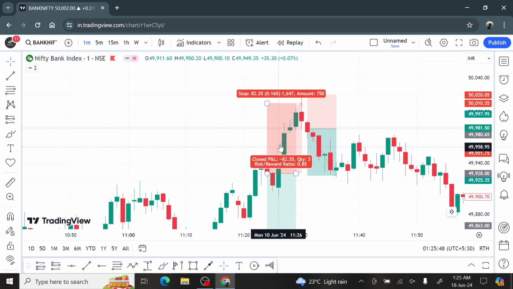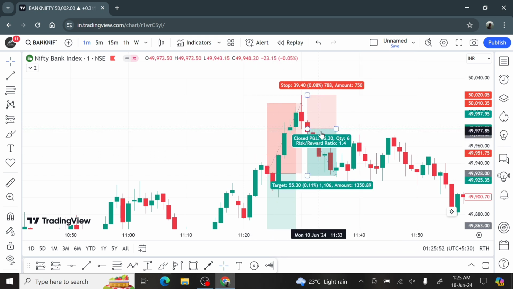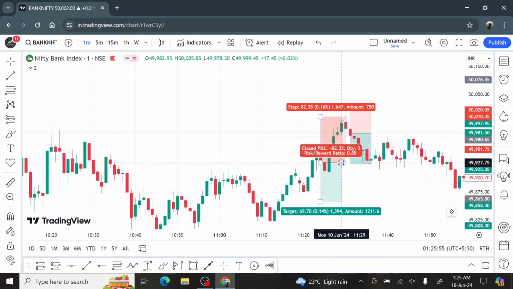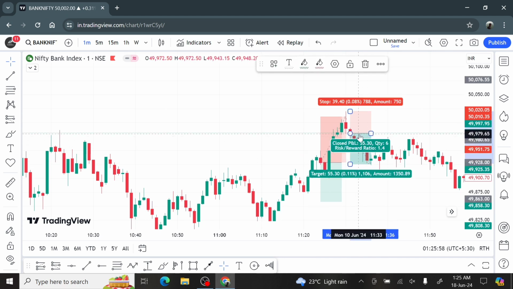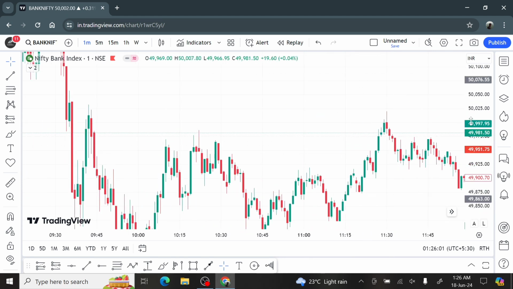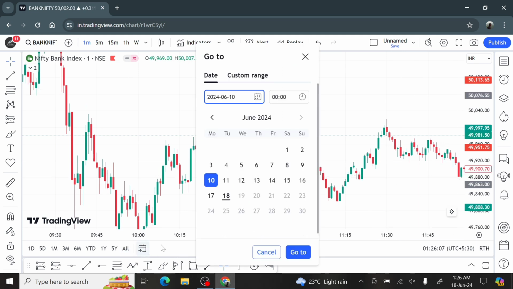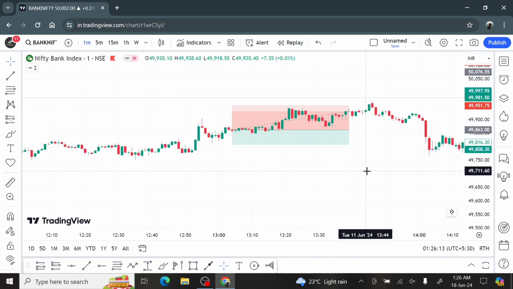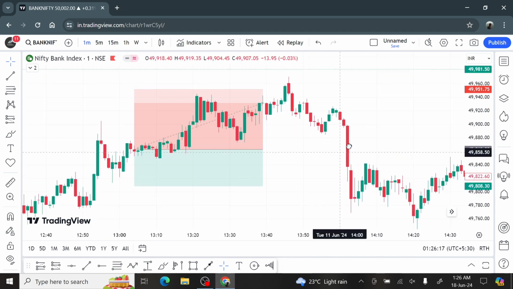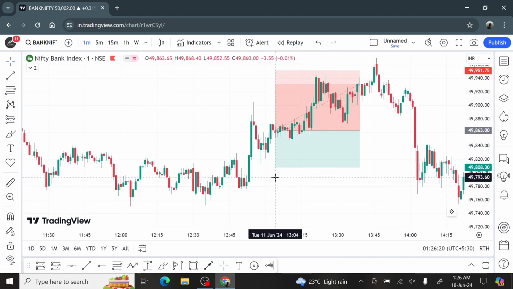So the first trade I lost 600 rupees. The second trade I made a profit of 200 rupees. And so this is one, the logic I told you before. And the next trade that I took was on 11th. So 10th was two trades. One was loss and one was profit. So 11th was only one trade, which I took at around 114.